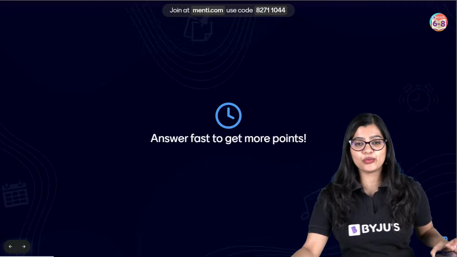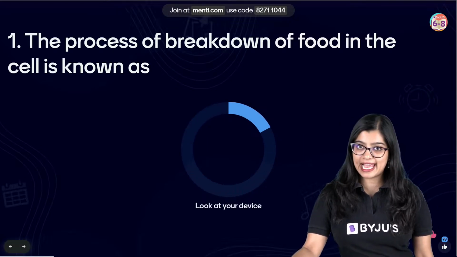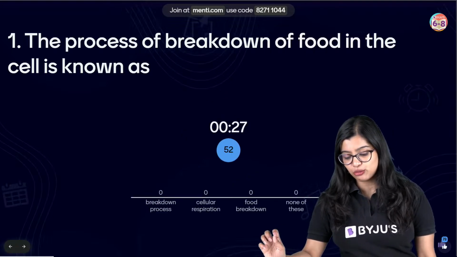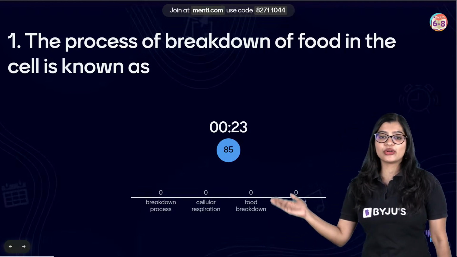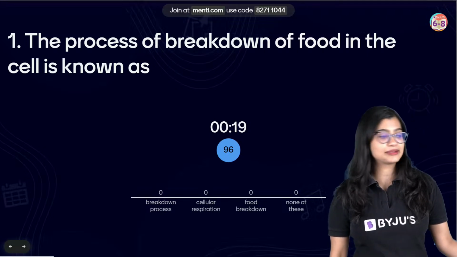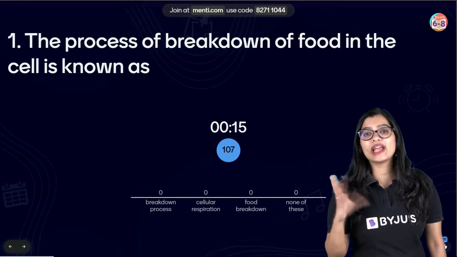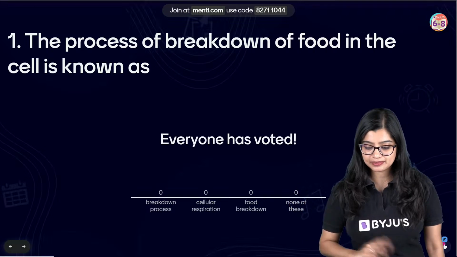First question, all of you. The process of breakdown of food in the cell is known as dash. Breakdown process, cellular respiration, food breakdown, or none of the above. I need all of you to give me the answer to this. Now no explanation will happen. I will only give you question, answer, we will do this.